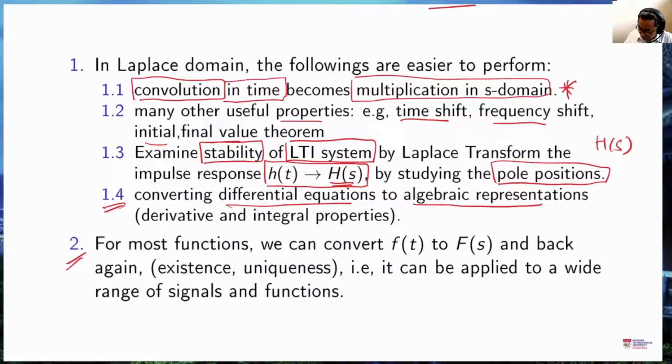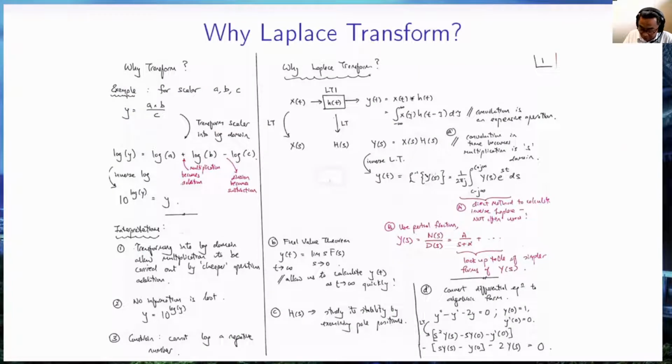Secondly, Laplace transform exists for a wide range of signals f(t). We can convert f(t) into F(s) and convert F(s) back again. So this is the existence and the uniqueness property. It can be applied to a wide range of signals and functions, and therefore this is one of the main reasons why Laplace transform is so useful. Let's have this example.